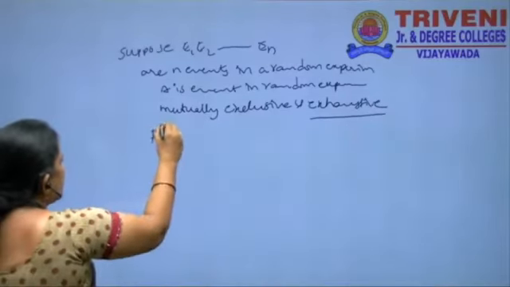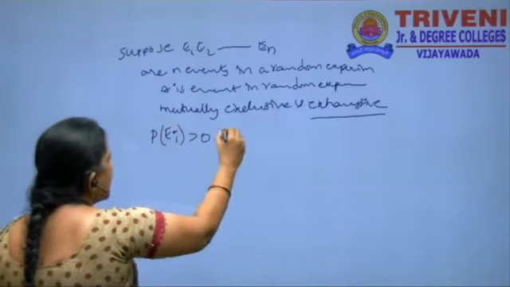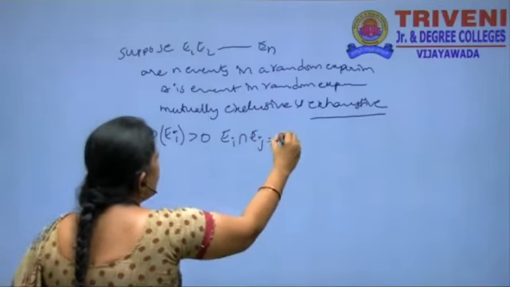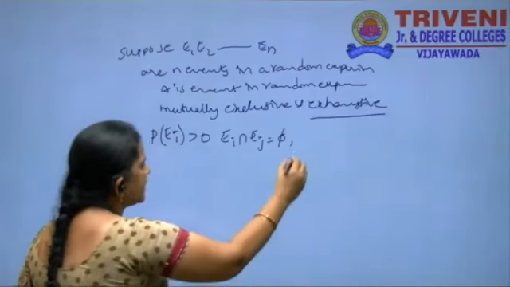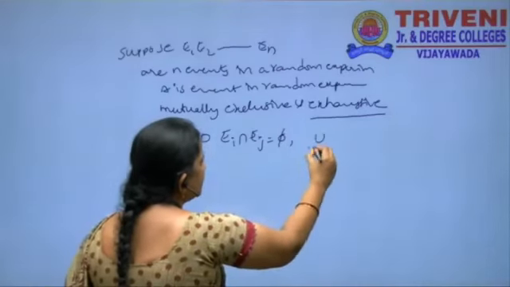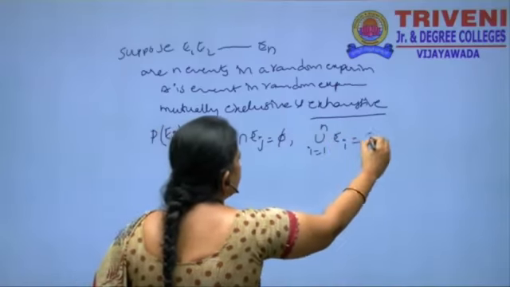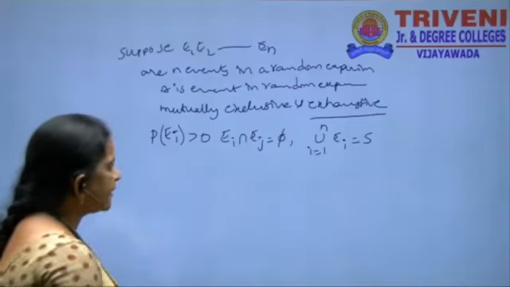Suppose P of Ei is greater than 0, Ei intersection Ej is equal to phi. This is the mutually exclusive event definition, and exhaustive is union i is equal to 1 to n Ei is equal to S. The events, all are the events in a sample space S.